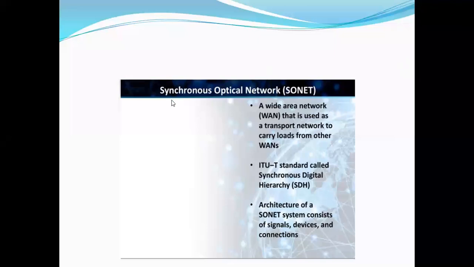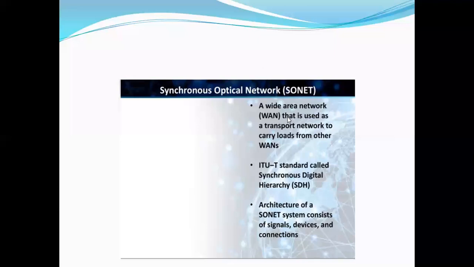So in the SONET network, STS1, that is synchronous transport signal 1, has the capability to carry 672 individual 64 kilobits per second signals.